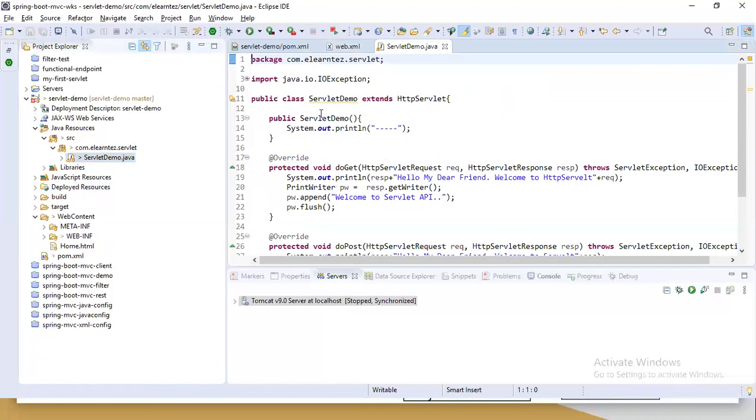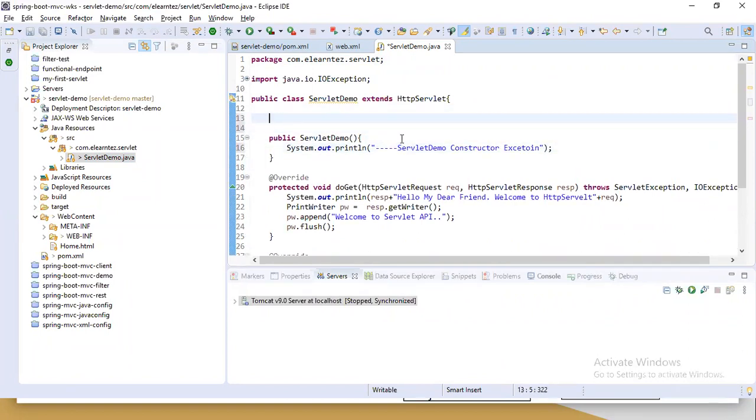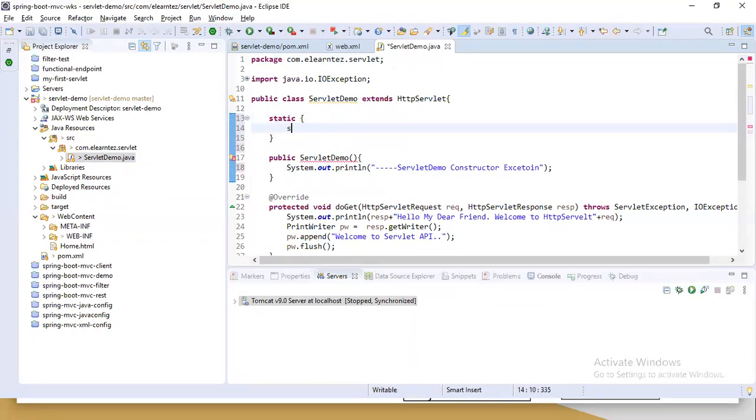Yeah, so this instantiation, right? So we will add this servlet demo constructor execution. We will add all the instance block, static block, init method override and all. So we will come to know what is going to happen. Here I'm just adding a static block. So now you will get a clear idea of the difference between load on startup and without load on startup.